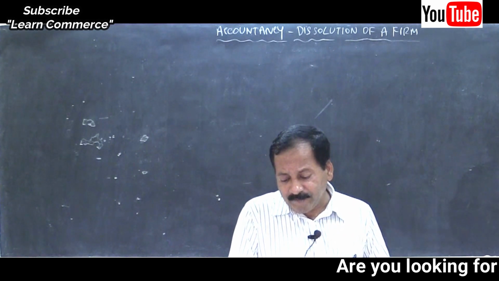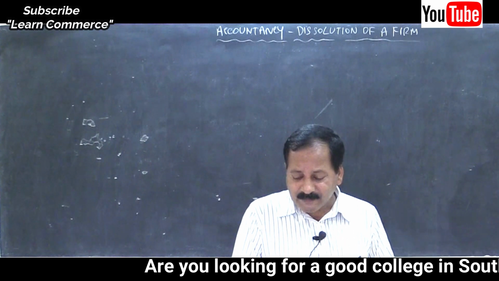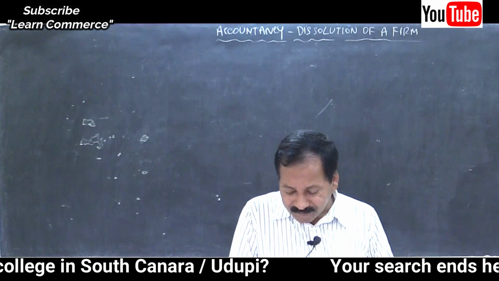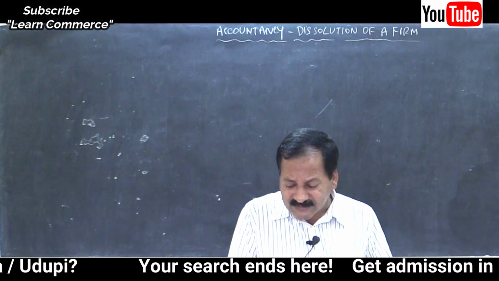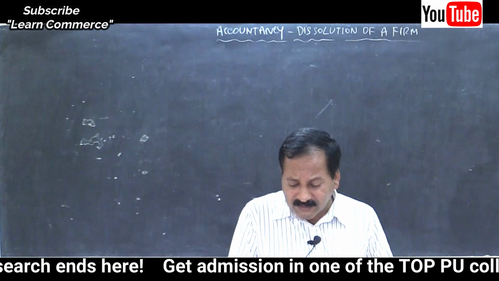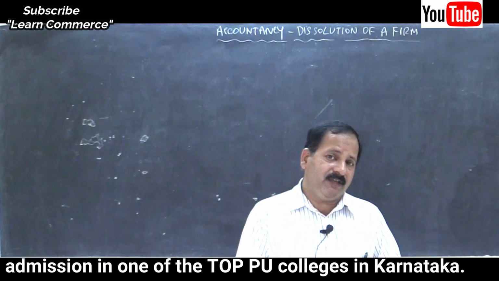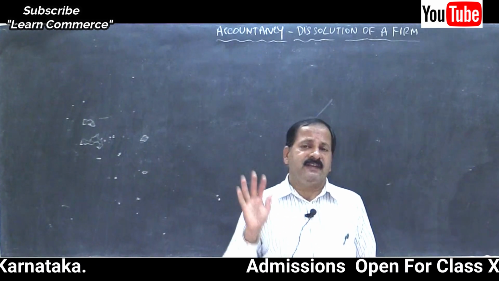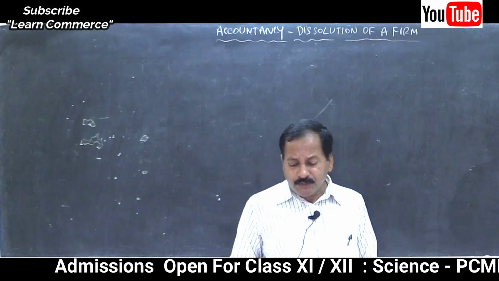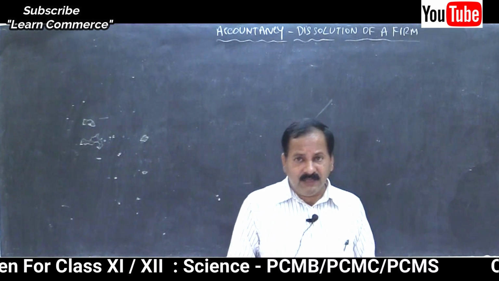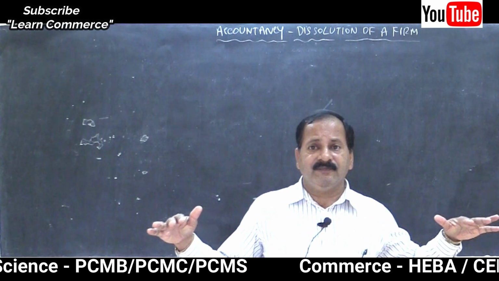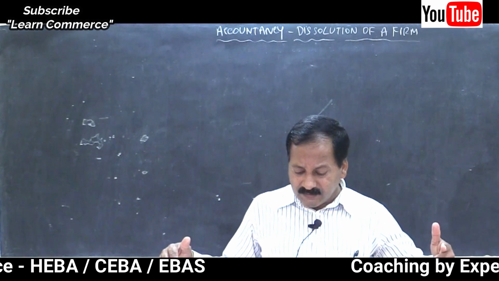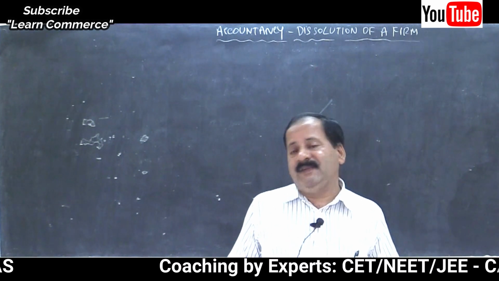Then read the additional information given. The assets and liabilities were disposed of as follows. Machinery was given to creditors in full settlement of their account, and stock was given to bills payable in full settlement. What does that mean? You need not make any payment to creditors, very simple. And you should not worry about machinery because it is given in full settlement. After giving the machinery, the creditors' balance will be settled in full settlement.